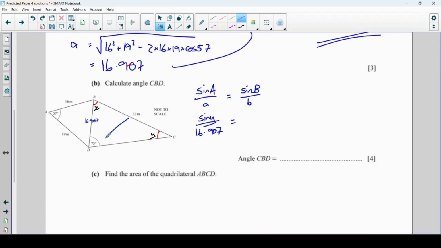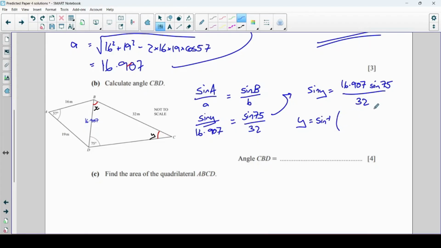And then sine B, that's these two here. So it is equal to sine 75 divided by 32. Let's multiply by 16.907. So I get 16.907 sine 75 divided by 32.